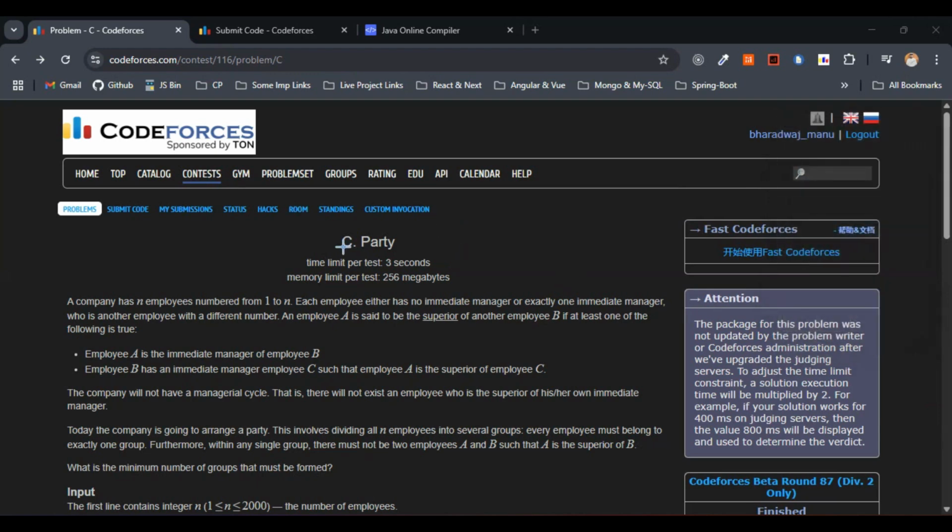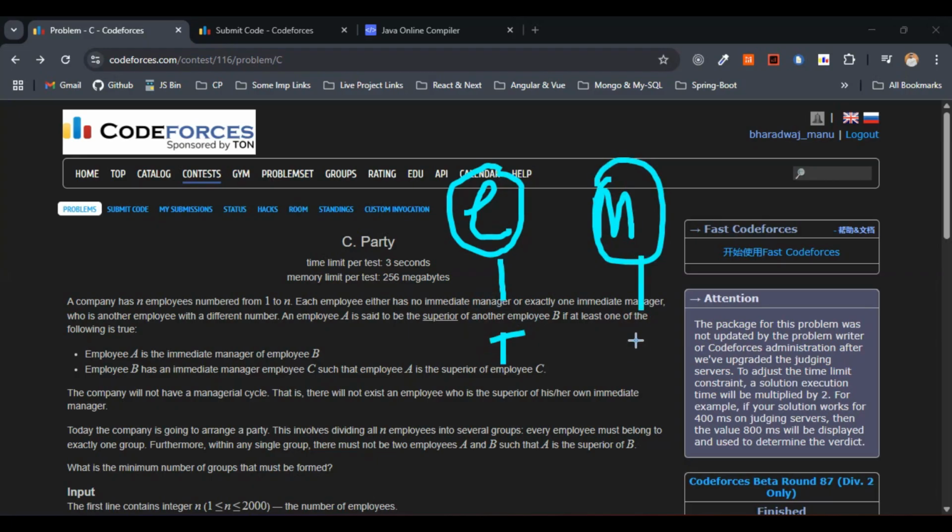Here we are given a tree-like structure of employees and their managers, right? An employee can only attend the party in the same group if no one in that group is their superior, right? So just keep this in mind.